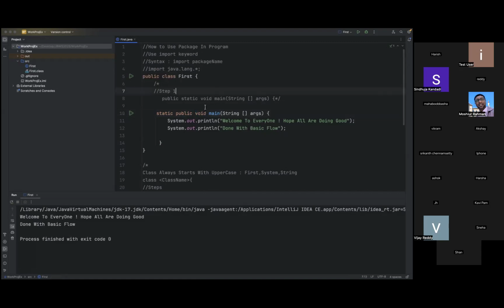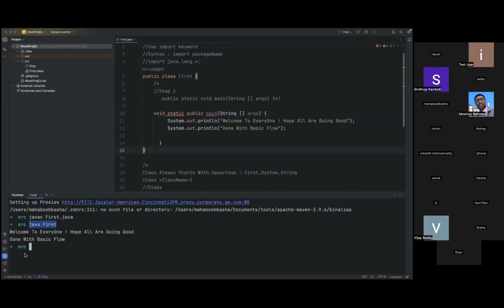Now what I'm doing is I'm just disturbing this particular point. I'll make it the first position. So what is happening? First thing is, we don't see the execution icon. Still, let me just compile this program. I know the errors are there. We have not followed proper syntax or proper naming convention or proper order. Still, I'm just trying to understand what the compiler will give when we execute these kinds of programs. So now javac First.java.